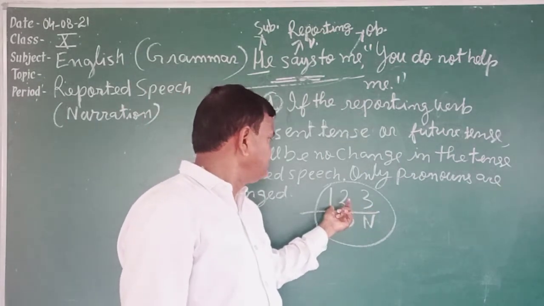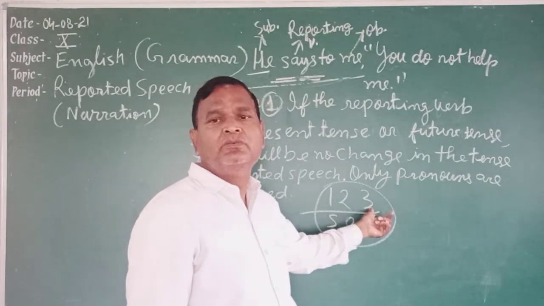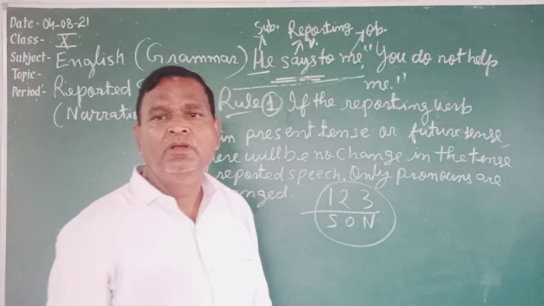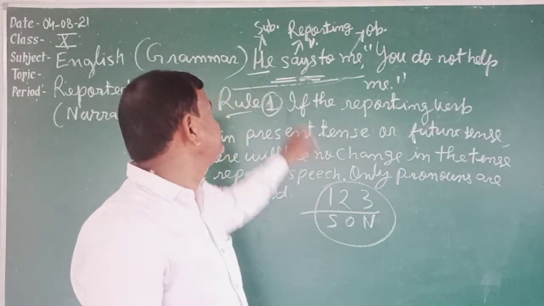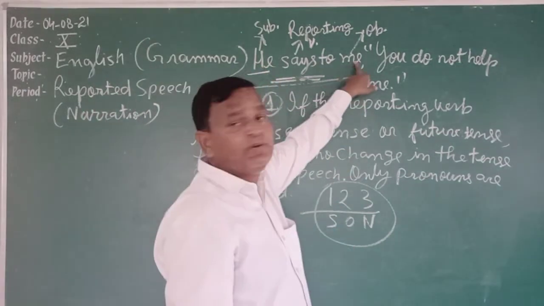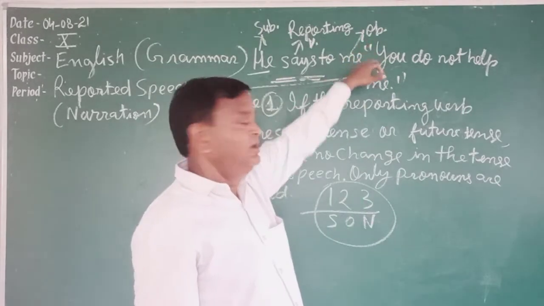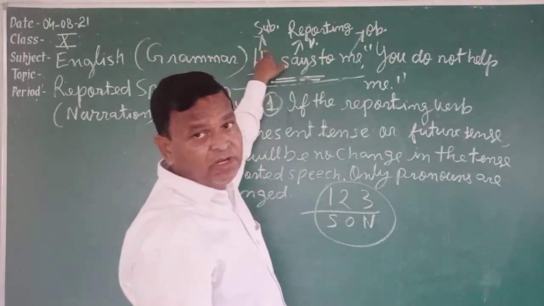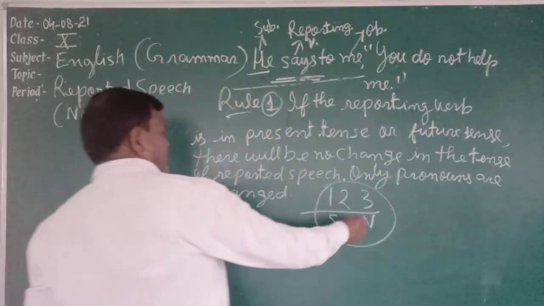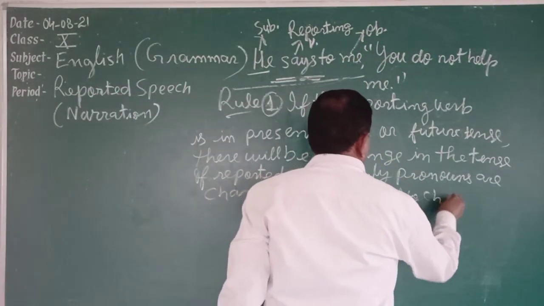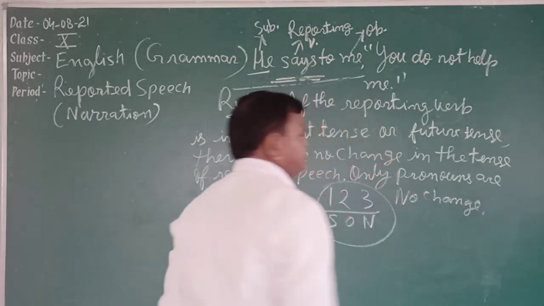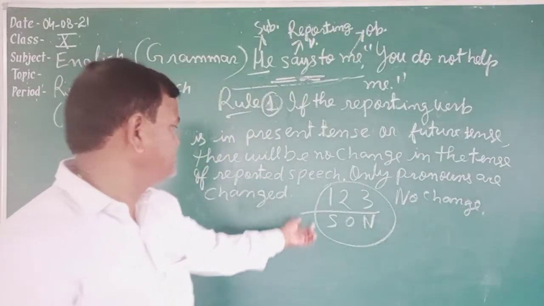So first person pronoun, second person pronoun, third person pronoun. One refers to first person pronoun, two refers to second person pronoun, three refers to third person pronoun. Here S refers to the subject of the reporting verb. O refers to the object of the reporting verb. This is the object I have written here. S means subject of the reporting verb. O means object of the reporting verb. N means no change.